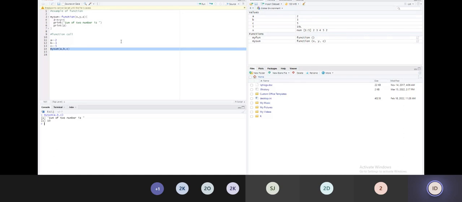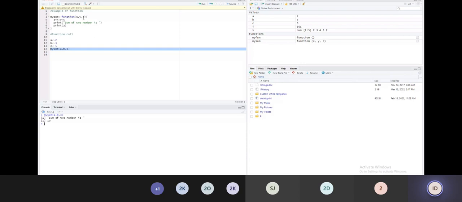What I would like to tell you now here: while passing the values a, b, c, I'm using a, b, c variables. While receiving, in the earlier case, I used different variables x, y. But it is not necessary to use different variables. Even if you use the same variable, it will work. But for understanding purposes, this a, b, c is different and this x, y is different, though they have the same value.